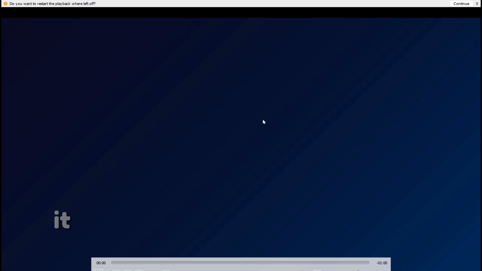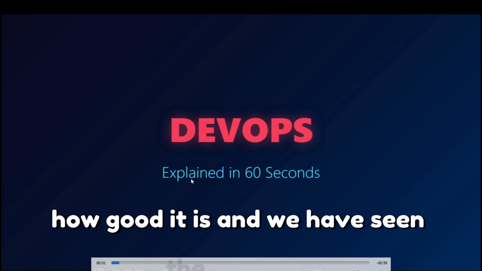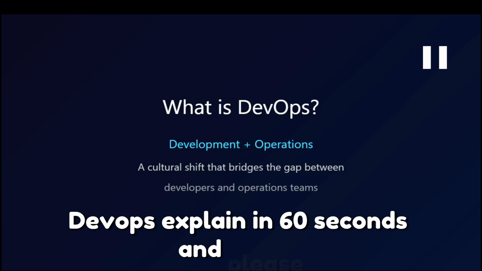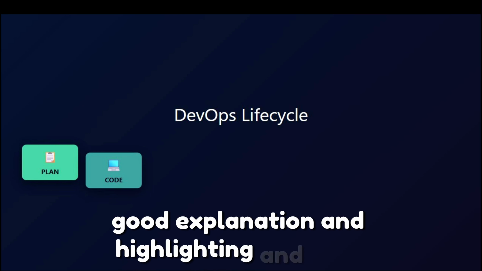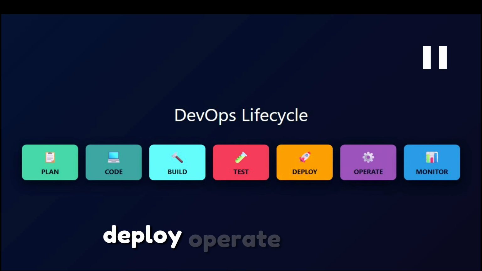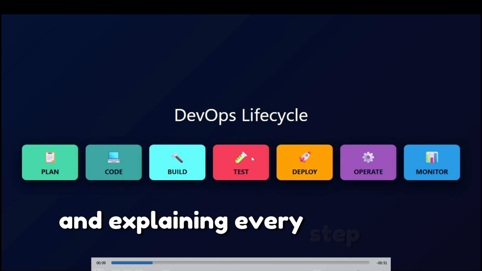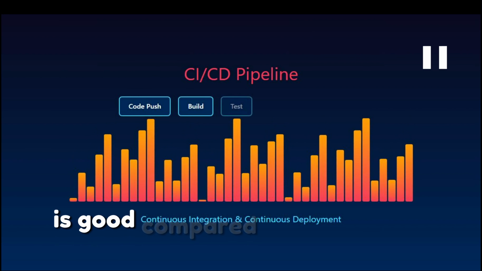Yeah, we have seen the video. It is successfully generated, and we can check the output, how good it is. We have seen the interface, DevOps explained in 60 seconds, and it is a good explanation and highlighting. The DevOps life cycle: plan, code, build, test, deploy, operate, monitor. The animation is good, and explaining every step in an emoji style is good compared to before.